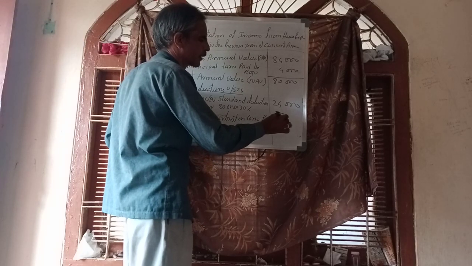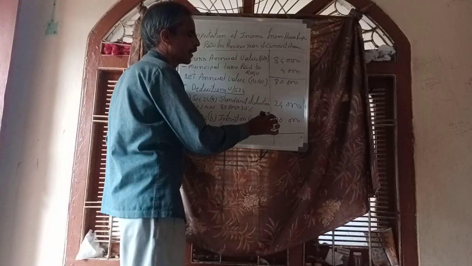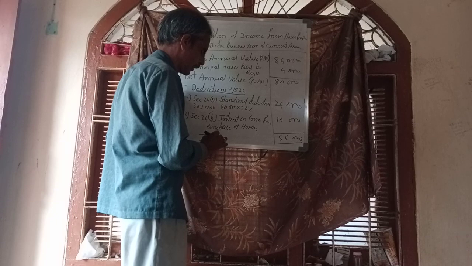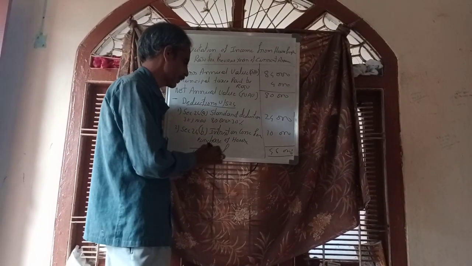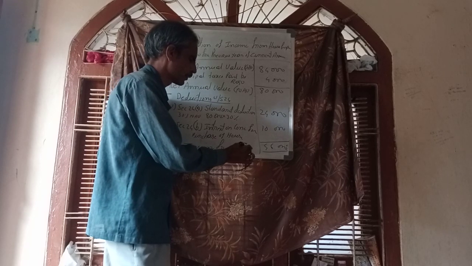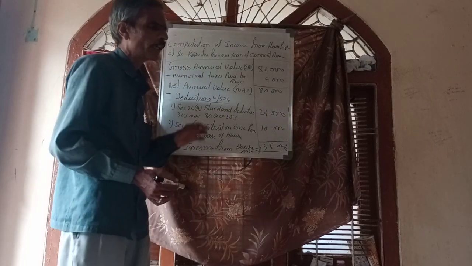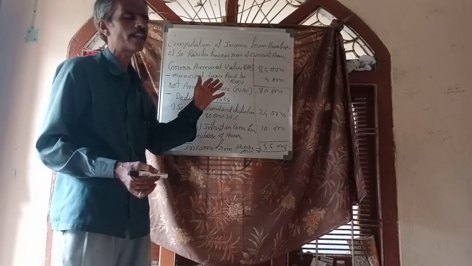How much? 10,000. So here we have 80,000 minus section 24A 24,000 minus section 24B 10,000. The remaining 46,000 is income from house property. This is the calculation of income from house property when rent due is there.